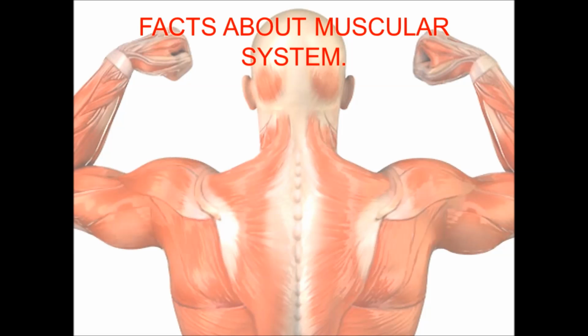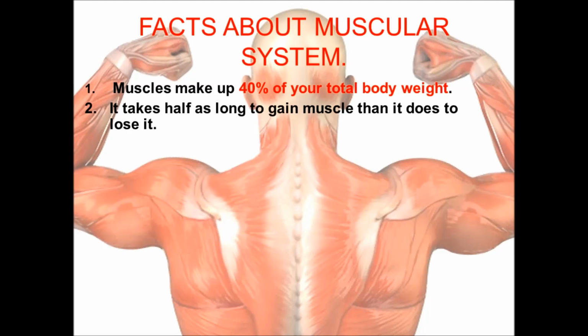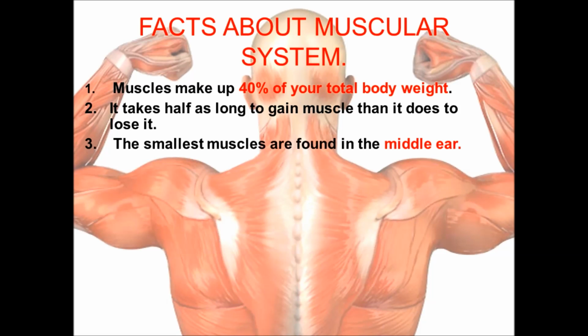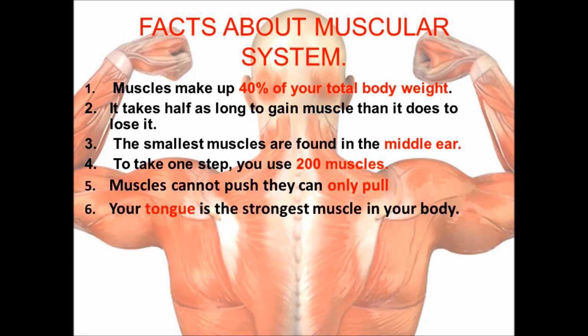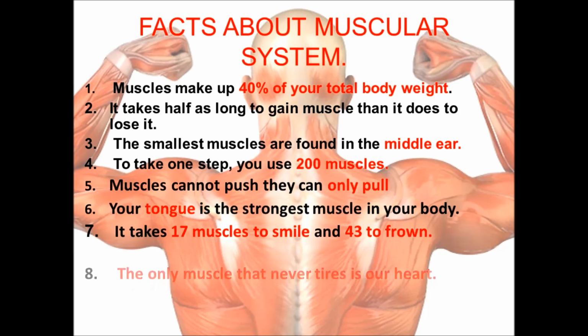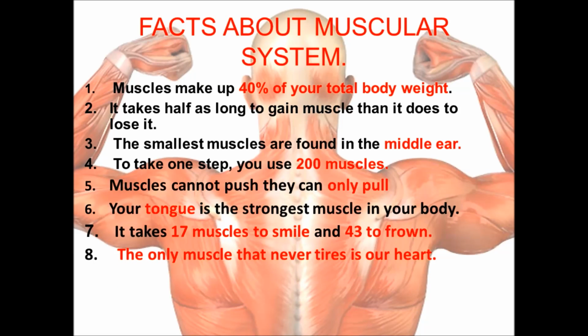Facts about the muscular system. Muscles make up 40% of your total body weight. It takes half as long to gain muscle than it does to lose it. The smallest muscles are found in the middle ear. To take one step, you use 200 muscles. Muscles cannot push, they can only pull. Your tongue is the strongest muscle in your body. It takes 17 muscles to smile and 43 to frown. The only muscle that never tires is our heart.